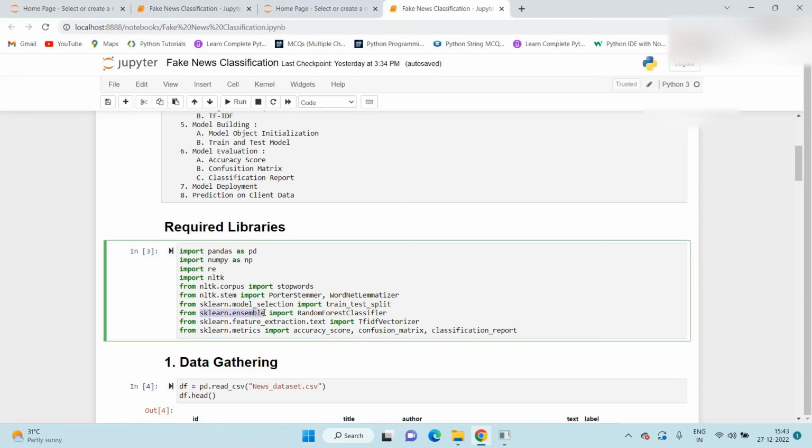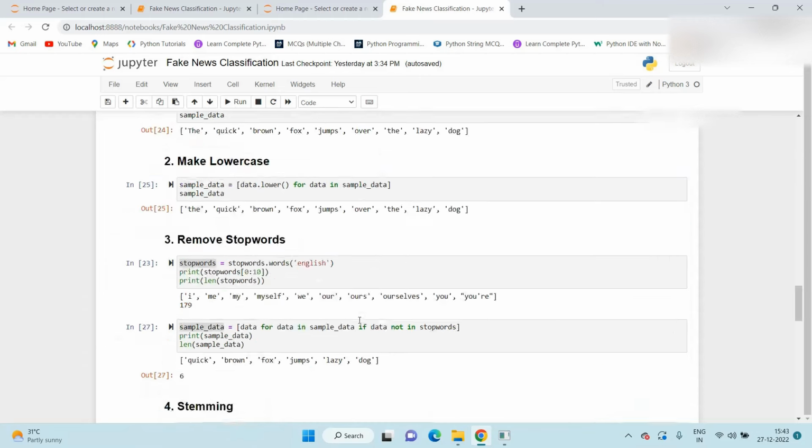That's why we mention here sklearn.ensemble.